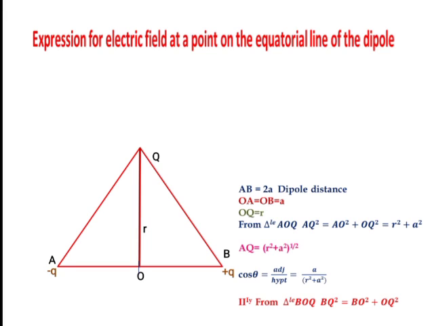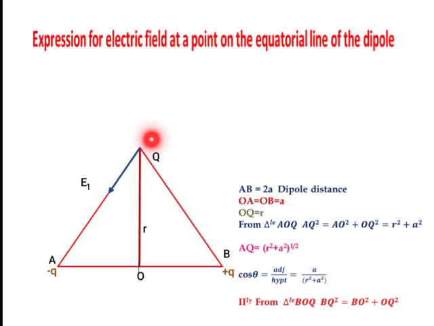This is a perpendicular line which is passing through the dipole AB. OQ is a perpendicular line here. This is called the equatorial line, and the distance of OQ is r. Q is an imaginary point here. If we draw all these imaginary lines, it is like a triangle, ABQ. Now Q is an imaginary positive point charge. What does imaginary charge mean? It is a positive charge having negligible magnitude. We are assuming the positive charge is present at Q.